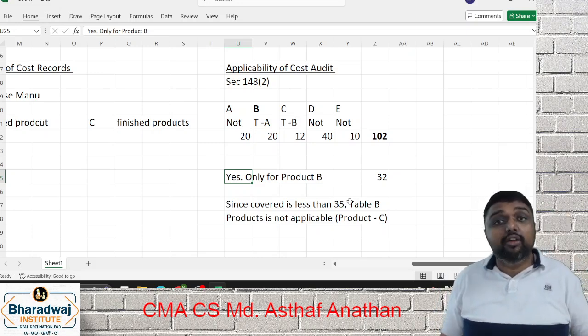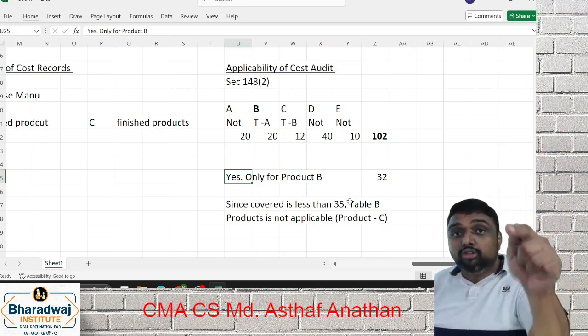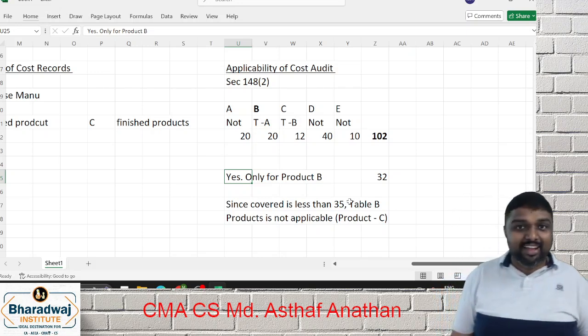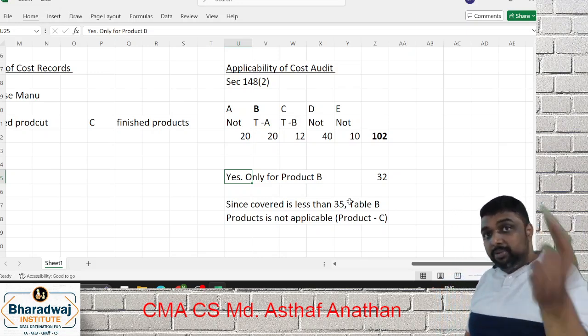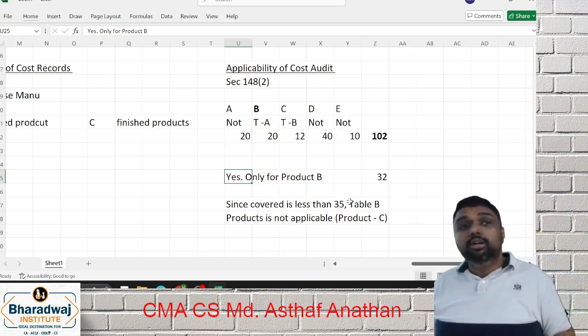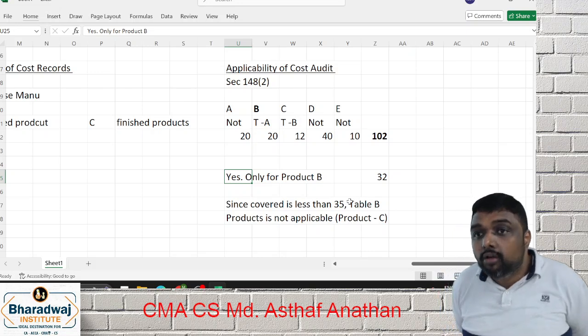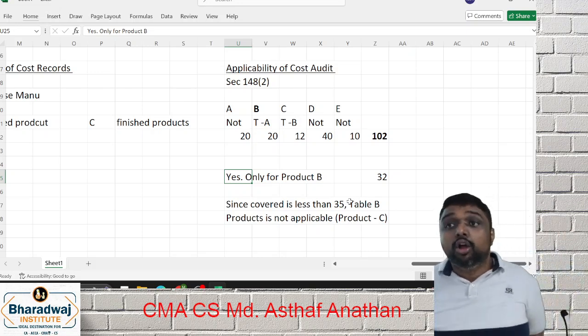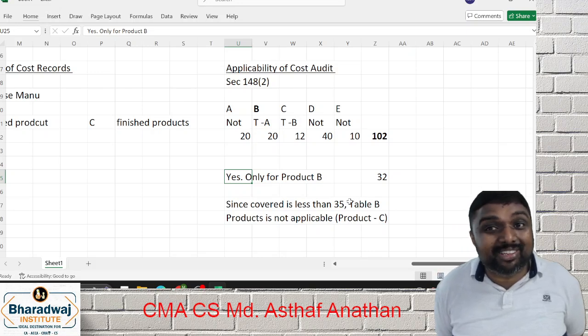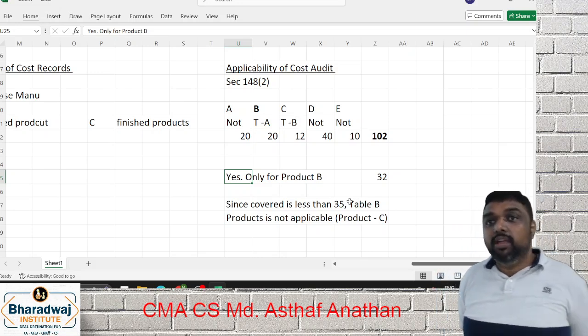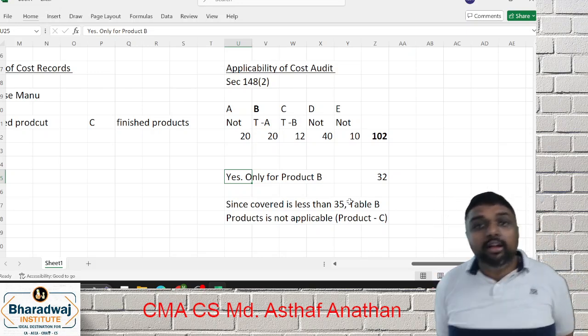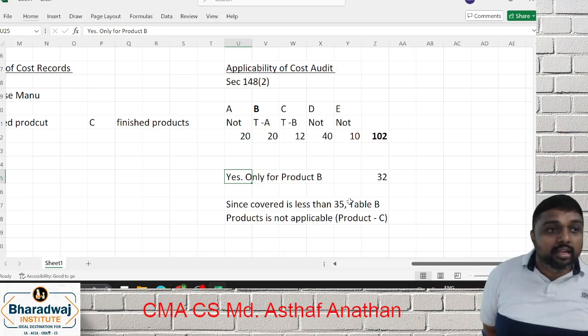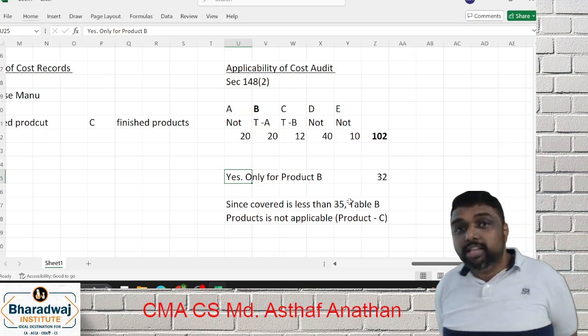75% or more revenue from export, and that too you have to receive in a foreign currency. How interesting. So 75% or more revenue from export, and that too you have to get it in a foreign currency. In such a case, you are exempt from what? Cost audit only, not cost records. Are you clear? So we have discussed all the interesting points.